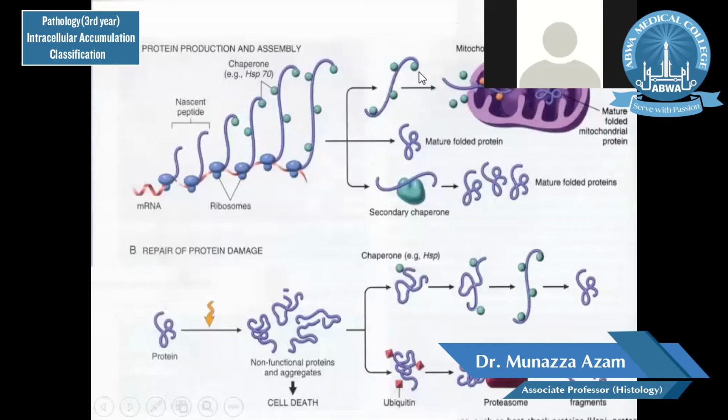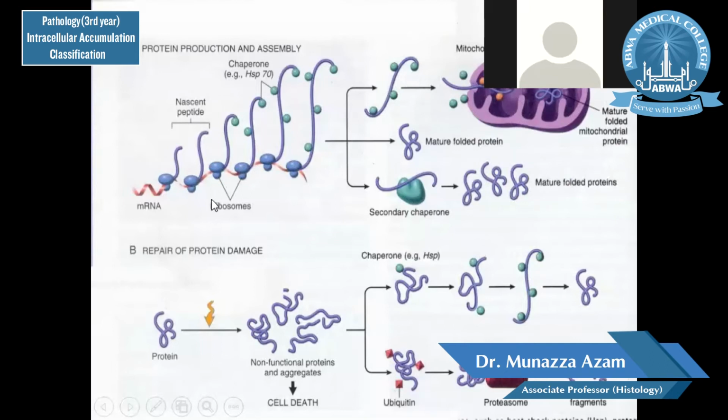What leads to accumulation of misfolded proteins is basically this: when there is transcription of messenger RNA, there is a formation of proteins by the ribosomes. And if there is any problem with the folding of the proteins or protein formation, these proteins are taken up by the chaperones and heat shock proteins. And these repair this protein and convert it into mature folded protein,